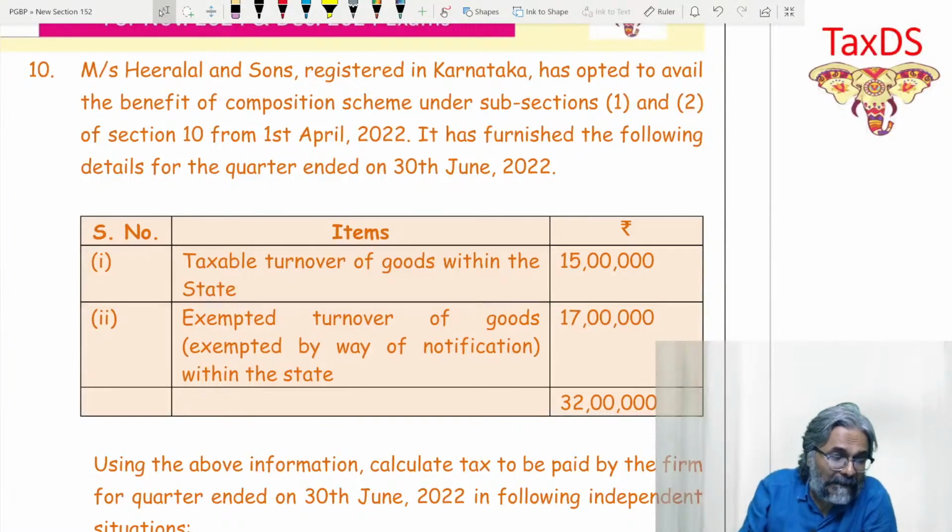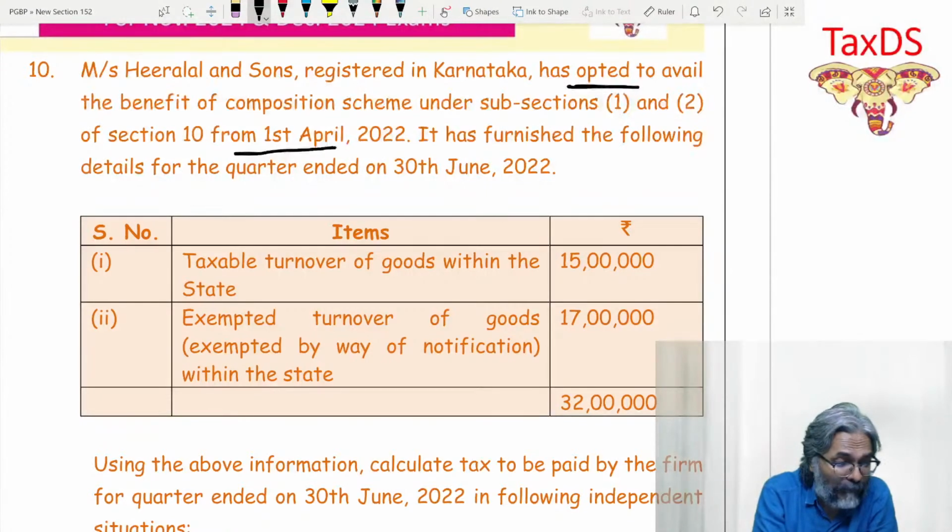Messrs Heeralal and Sons, registered in Karnataka, has opted to avail the benefit of composition scheme under 10.1 and 10.2. It has furnished the following details for the quarter ending. Students, be careful. He has opted to avail. So the current year, they have given you, this is the current year over here. For the first time, this is now the current year. He has opted, students.